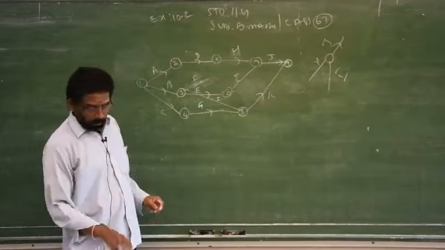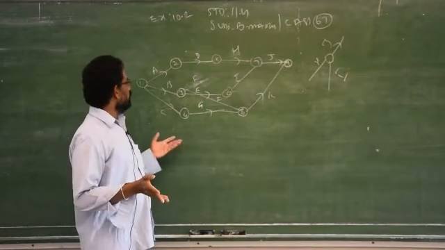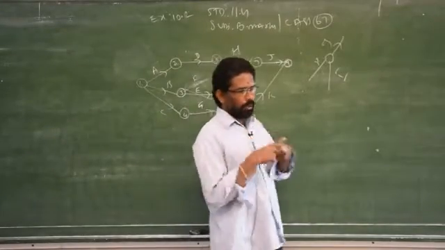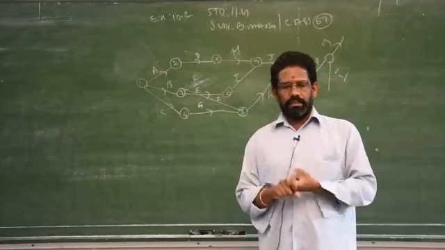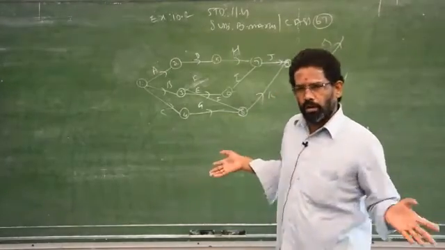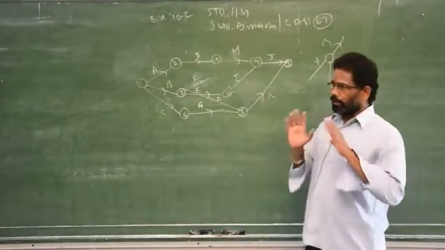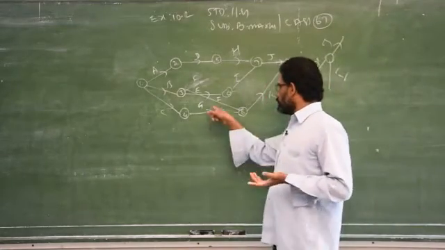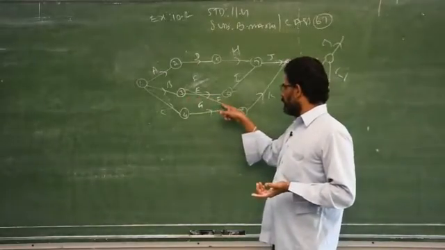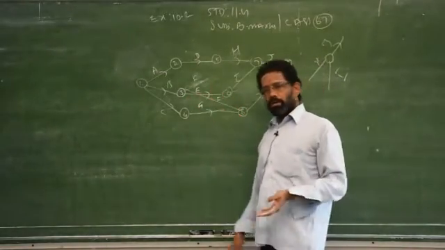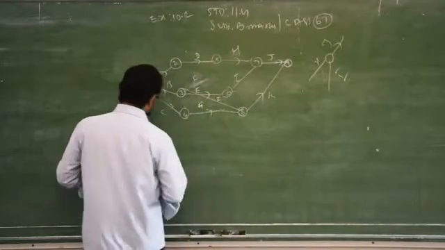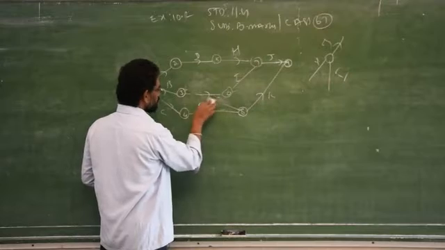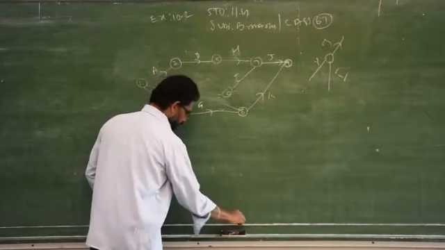Clear? But this is wrong. Why is it wrong? Because these two are intersecting. Not allowed. No pathway can intersect anywhere. So your diagram is wrong, but your process is correct. Your diagram representation is wrong because that activity F is intersecting that activity C, therefore it is wrong. But you have to change the diagram, as I told you already, which means just a slight adjustment in the diagram. That's all.